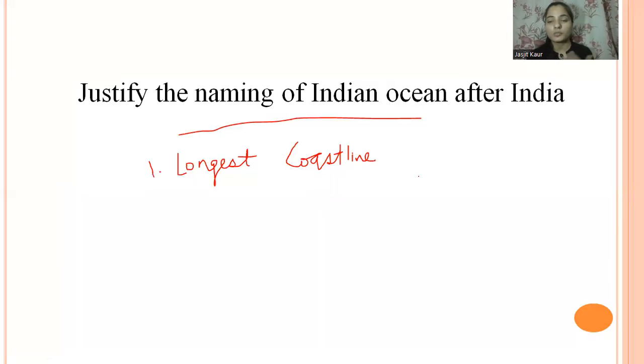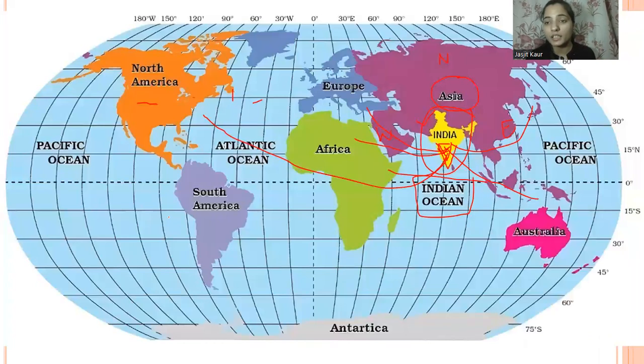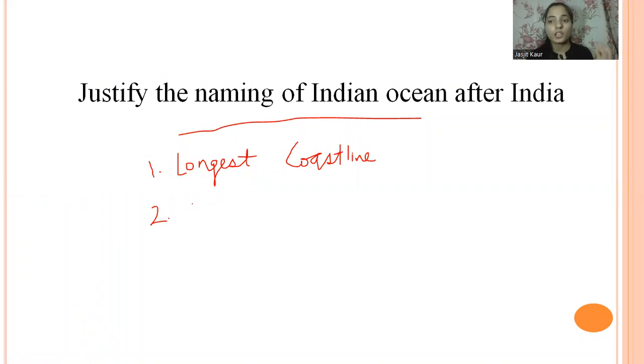So if I talk about another reason, the second reason can be that the Indian Ocean is located very near to India. Here we have India, and south of India we have the Indian Ocean. So it is located very near India. This can be one reason due to which it is named after India. There are many reasons you have to think upon, and you can write your answer in the comment section after the class ends also. I will be checking your answer, whether you have given the correct points or whether there is any mistake in that.